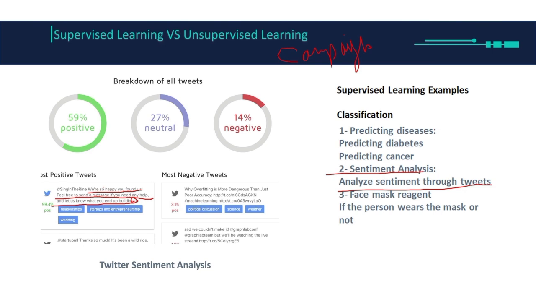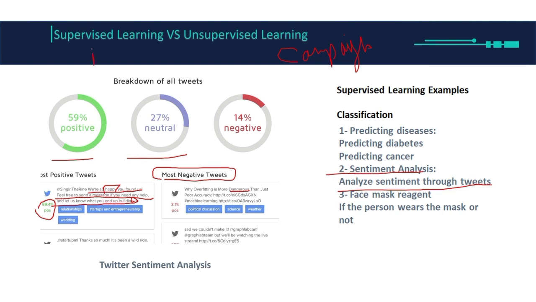Since there is the word happy and there are no curse words or negative words, this can be classified as a positive tweet. And if there are words like dangerous and ugly, we can classify this as a negative tweet. If there are both negative and positive words and it's finding some difficulties, here you can see it's neutral, neither positive nor negative.